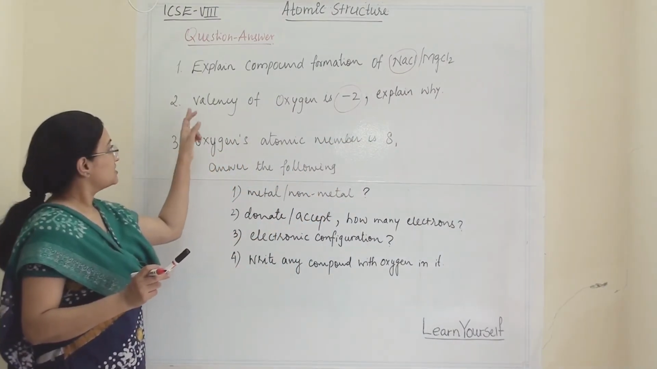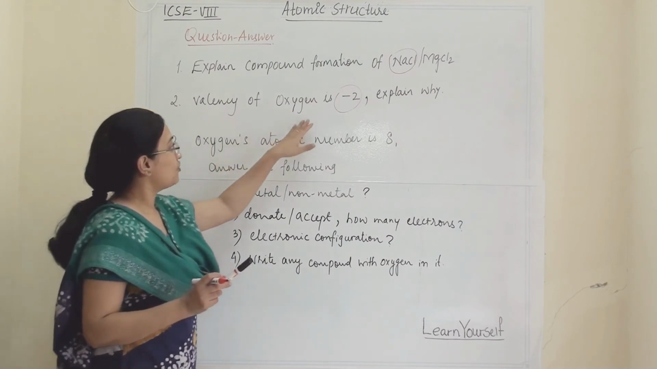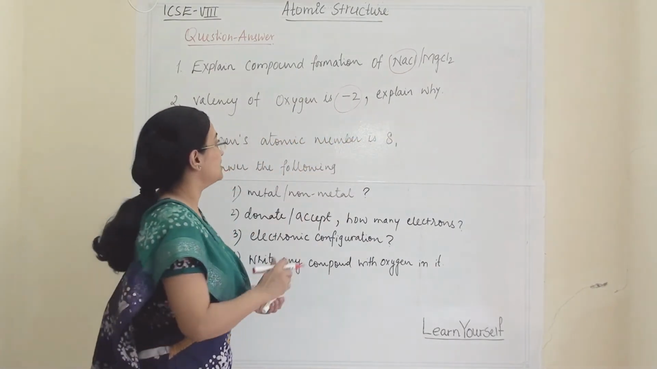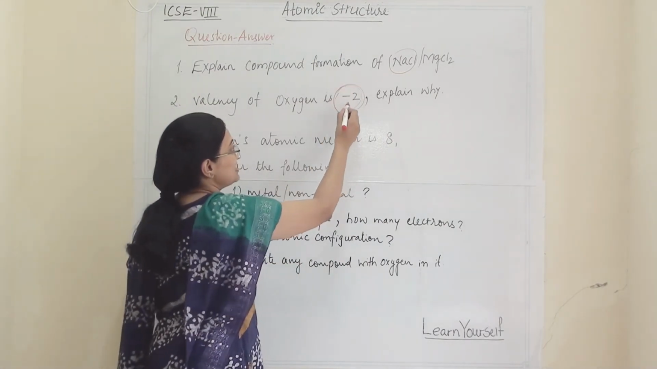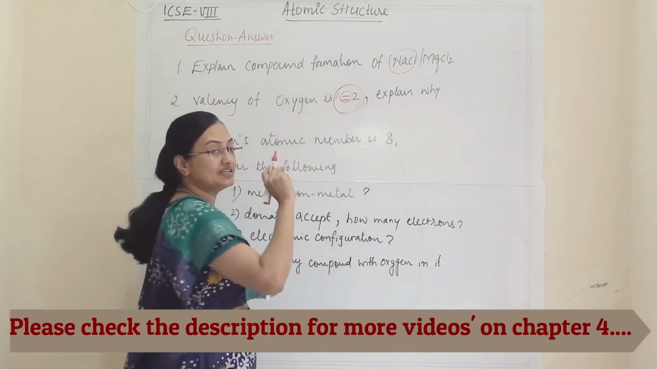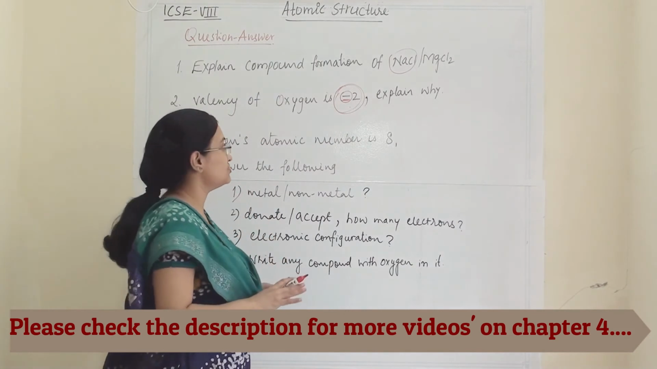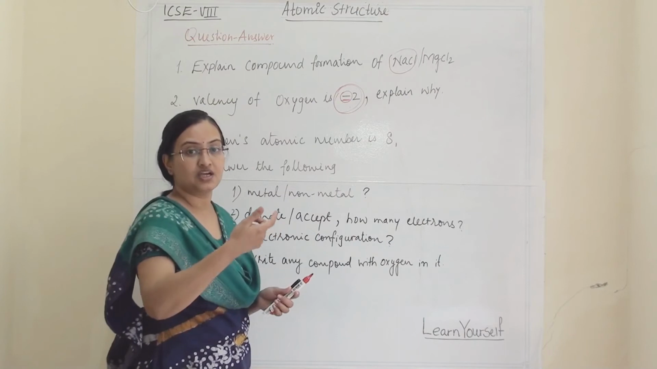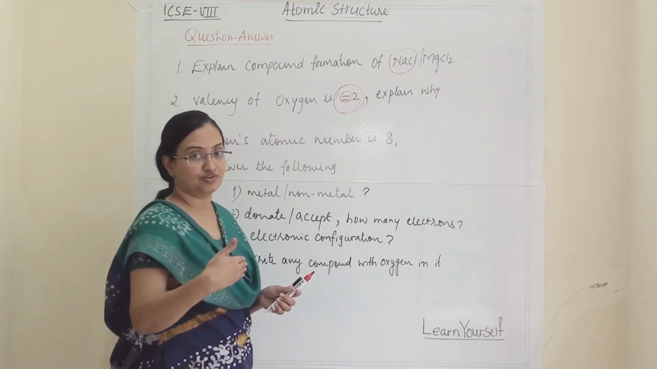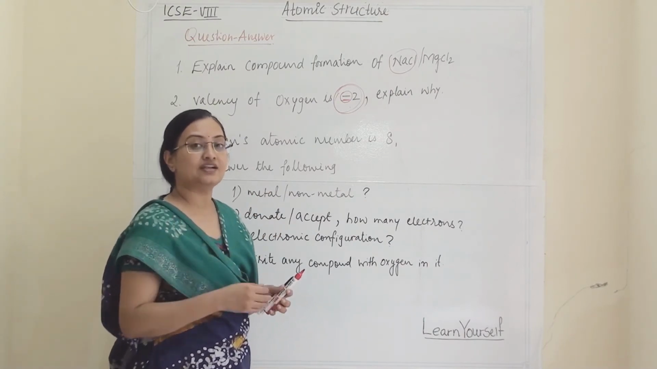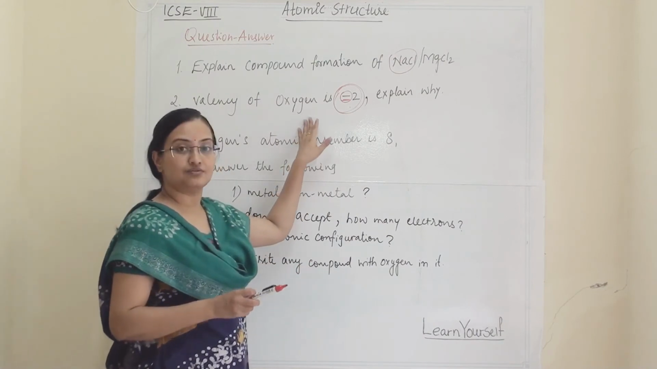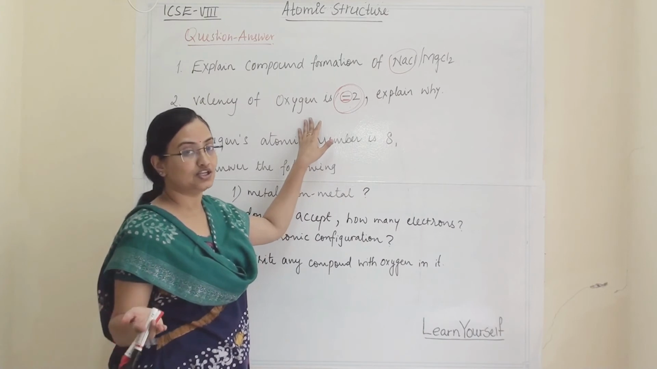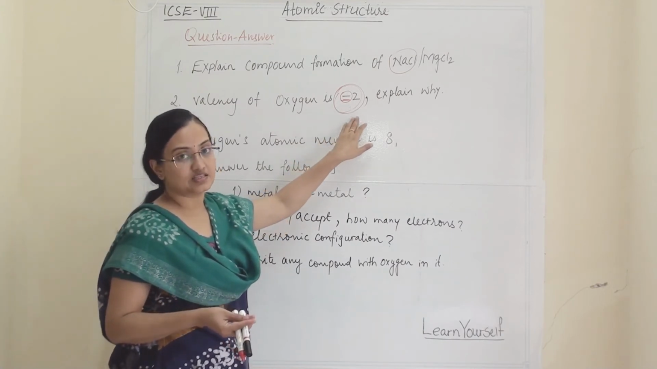Second question: the valency of oxygen is -2, explain why. Here -2 is the valency, which shows that it is accepting 2 electrons. First we start from the atomic number of oxygen, then write the electronic configuration, and then show that oxygen will try to achieve the electronic configuration of the nearest noble gas, neon. So it will accept 2 electrons.